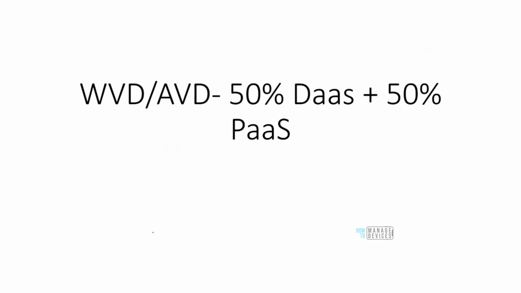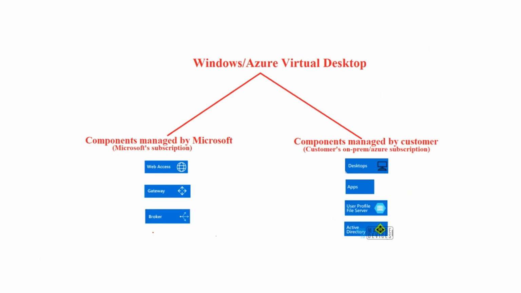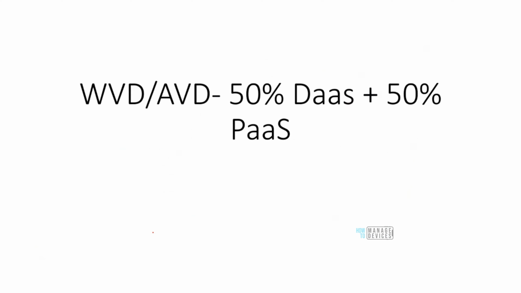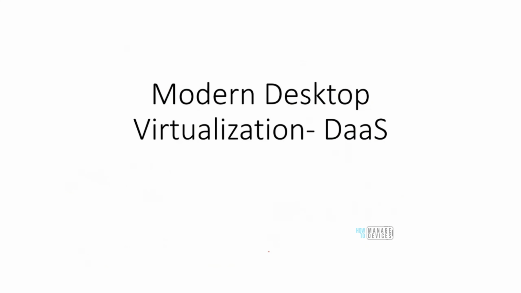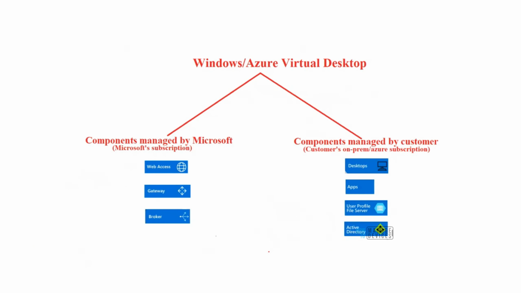So now let's talk about AVD or WVD. Now AVD or WVD is Windows Virtual Desktop or Azure Virtual Desktop. This is a technology that has existed, I guess, for the past 5 or 6 years or so, unless I'm mistaken. And this is to an extent DaaS, but it involves concepts from PaaS as well, that is platform as a service. So think of Windows Virtual Desktop or Azure Virtual Desktop in this way. If I compare this slide with this slide, over here we were seeing that all the components were managed by my on-prem admin, right? But now in case of WVD or AVD, all the components are not managed by the IT admin.